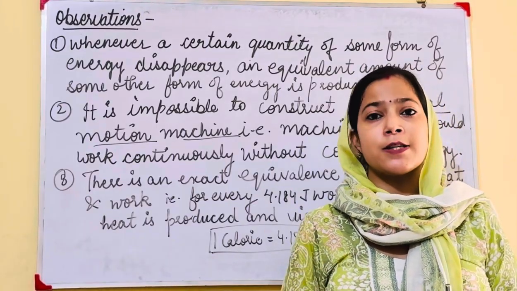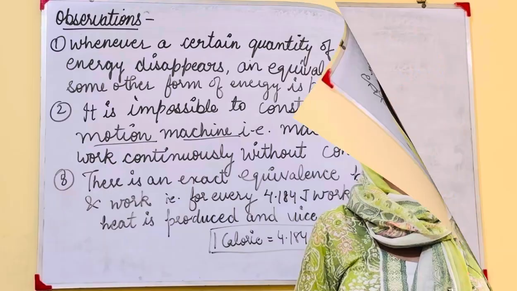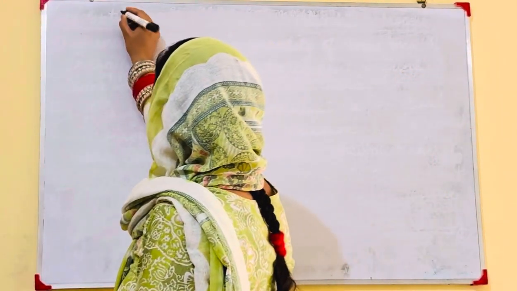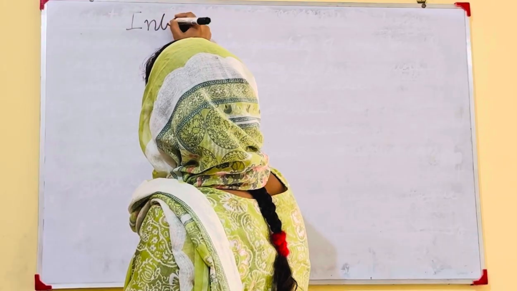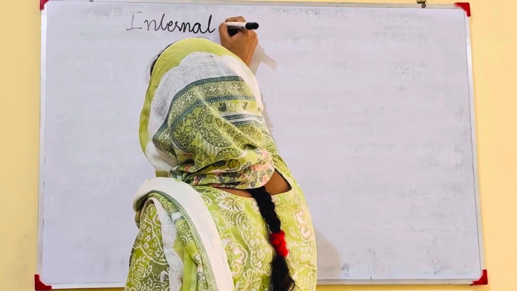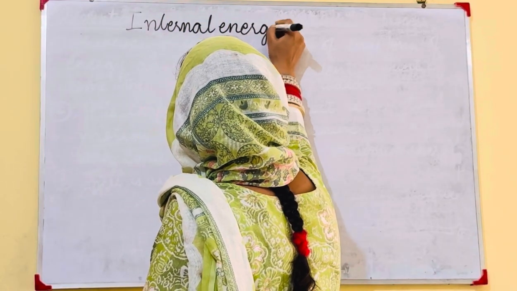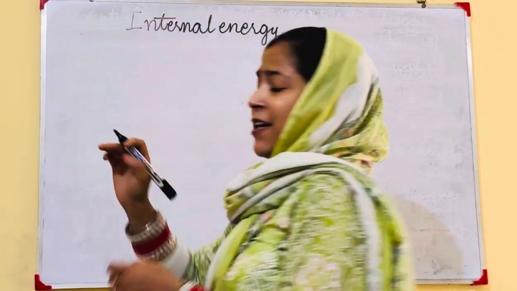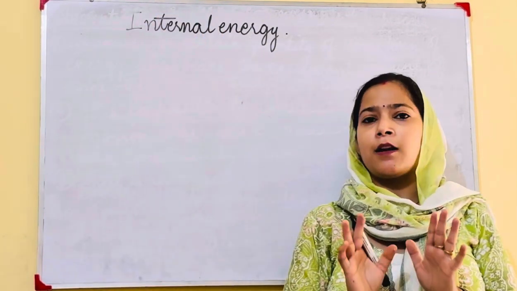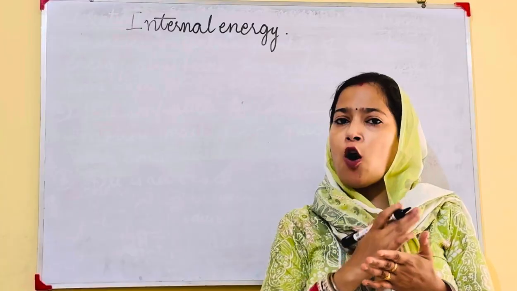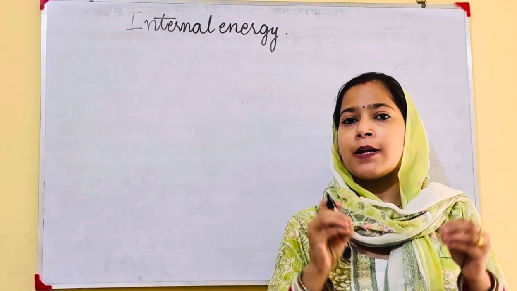Now we will discuss the mathematical expression. In the mathematical expression, we will discuss another form of energy, that is internal energy. What is internal energy? Basically, internal energy is the sum of all the energies present in the system.